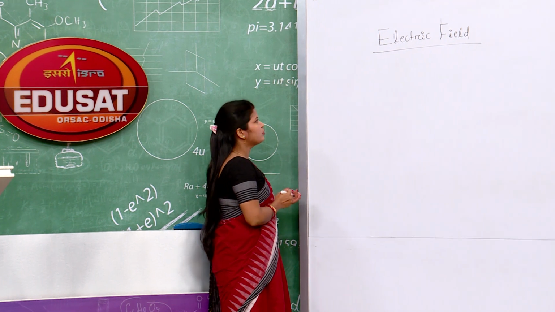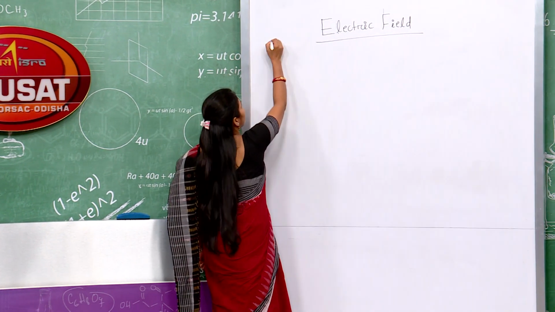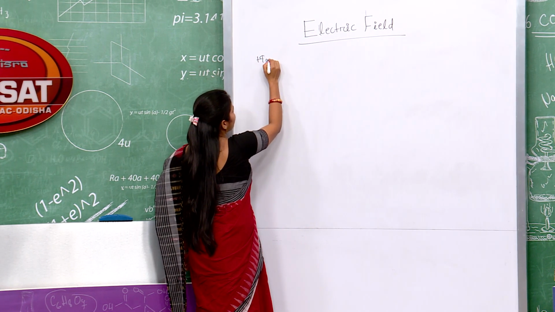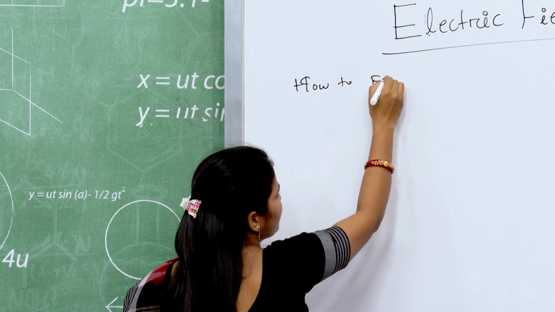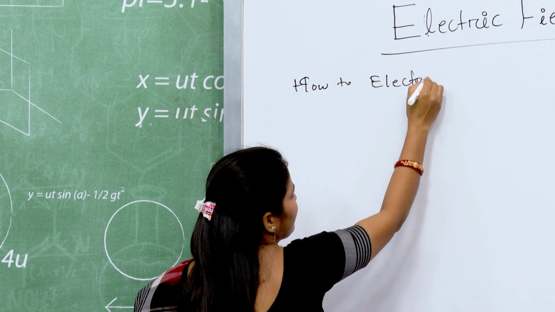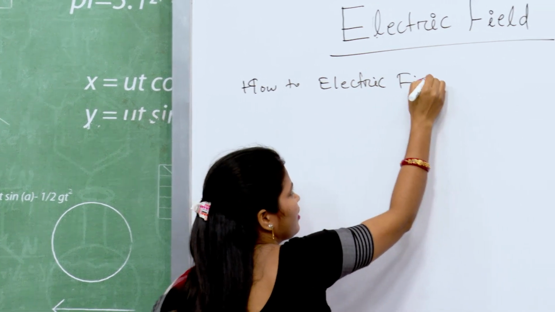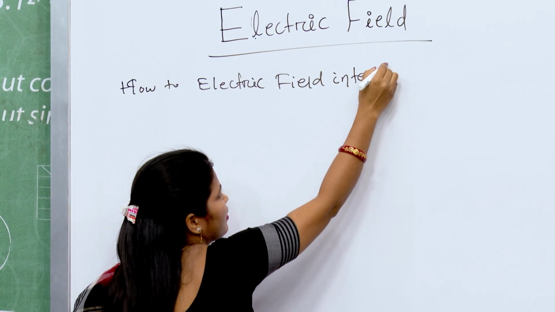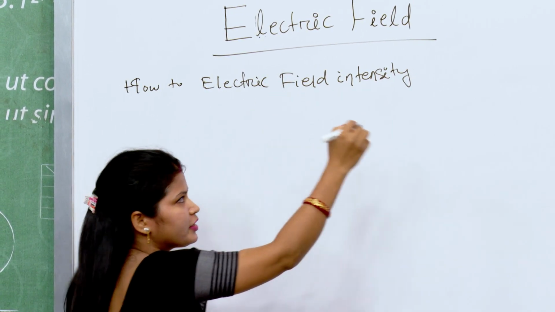So, first we will know how to find electric field intensity at a point.